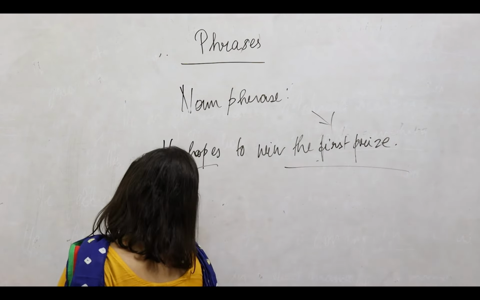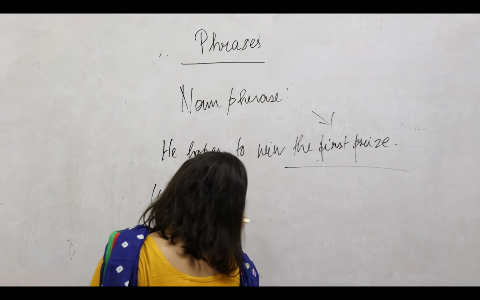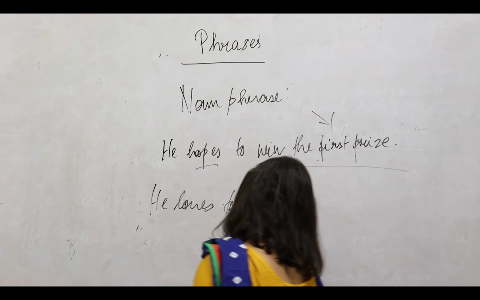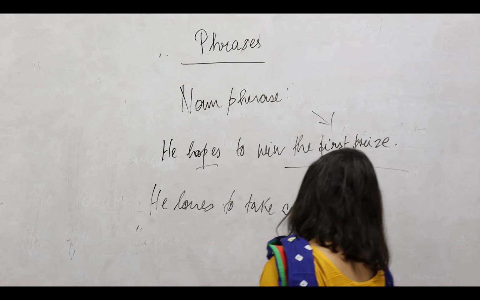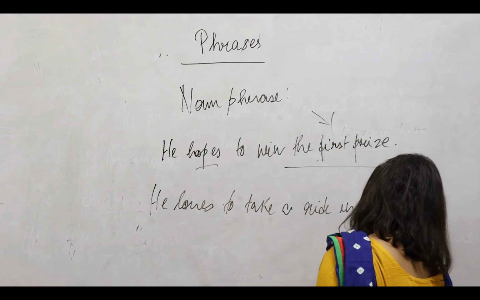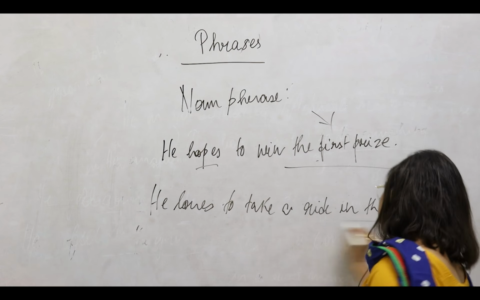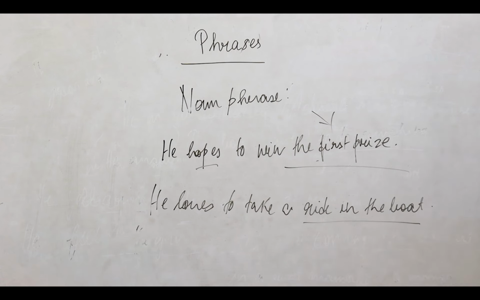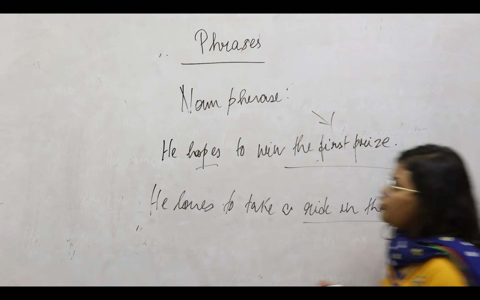Next is, he loves to take a ride in the boat. So this has the object part of it. What does he love? He loves to take a ride in the boat.